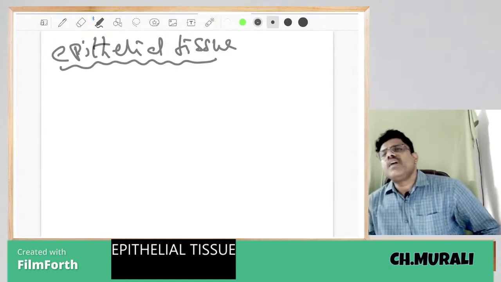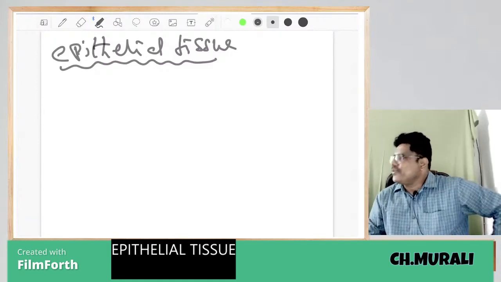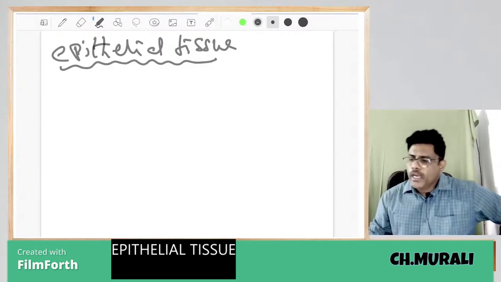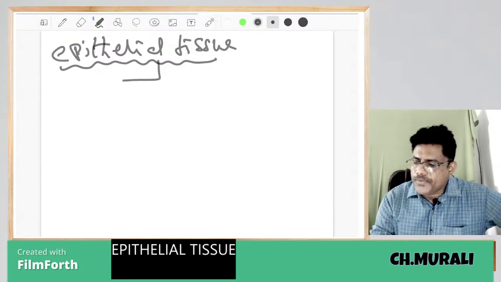What is the use of epithelial tissue? Protection, secretion, absorption, diffusion. Okay kada. Epithelial tissue is of 2 types.